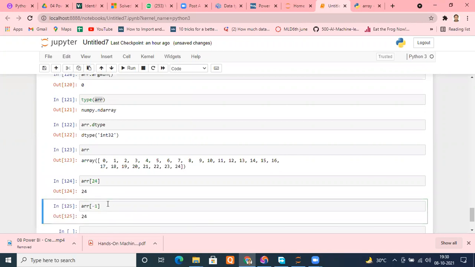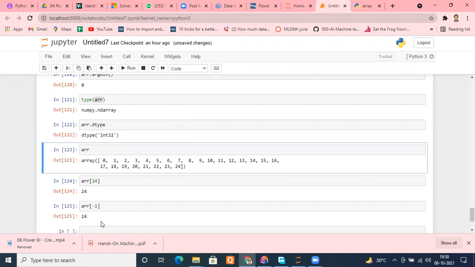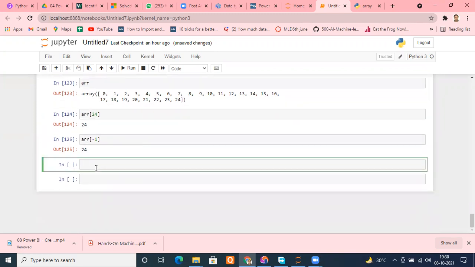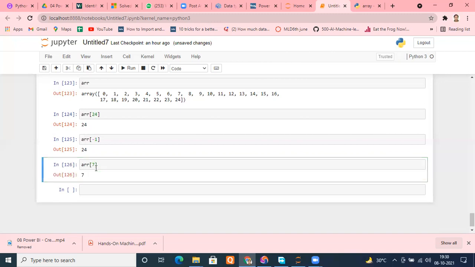Suppose I need any element, you can do that. Suppose I need this number 7. What should I type? 7, yes, simple. The index is 7 only because the numbers are by default in sequence like this. Okay, I'll get a 7.